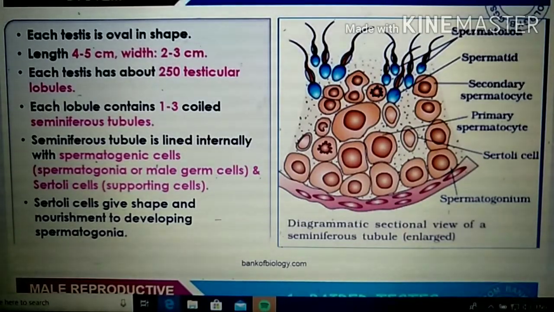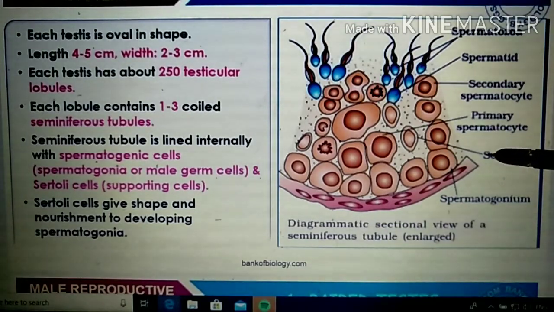We can say that this spermatogonia is actually producing the sperms, right? And the Sertoli cells are there, which will give shape and nourishment to the developing spermatogonia, right? So that means the sperm, which is primary spermatocyte, is there. That all we will discuss in spermatogenesis. Sperm production we have to learn separately. That time I will discuss that in detail. Now you have to understand only these things, right?